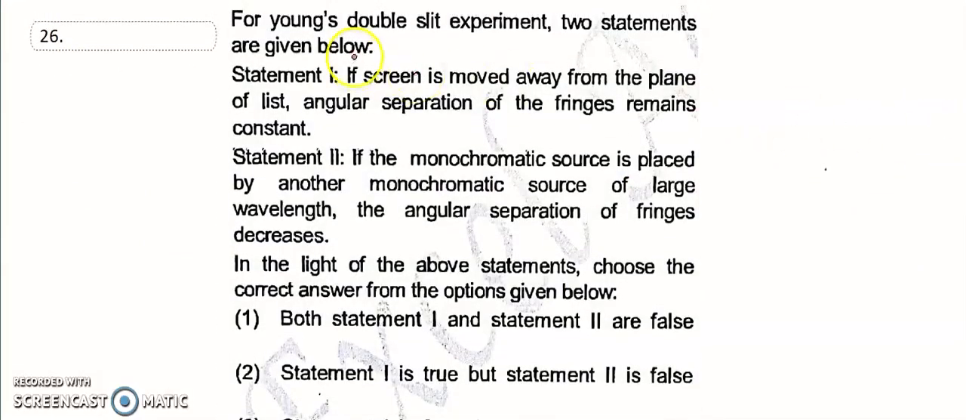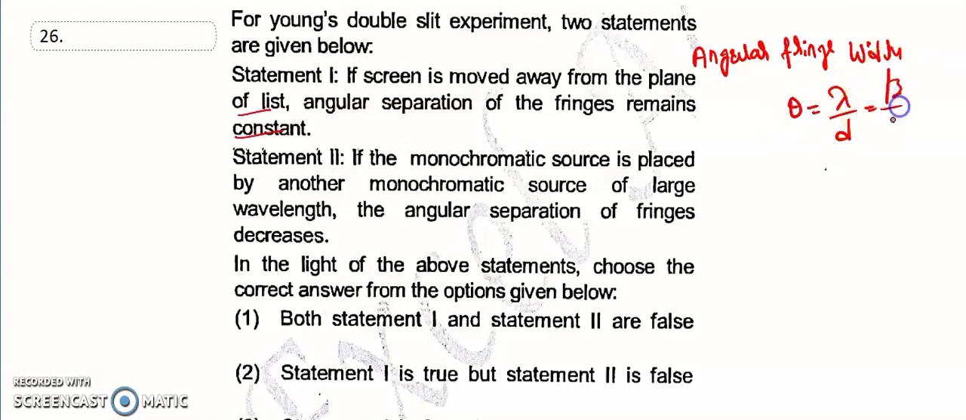The 26th is a statement question. For Young's double slit experiment, two statements are given. If the screen is moved away from the plane of the slits, the angular separation of the fringes remains constant. What is the angular fringe width? The formula for angular fringe width is beta equal to lambda divided by small d. This is the angular fringe width.